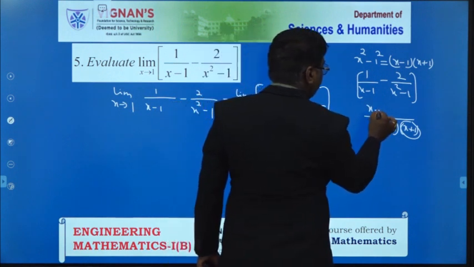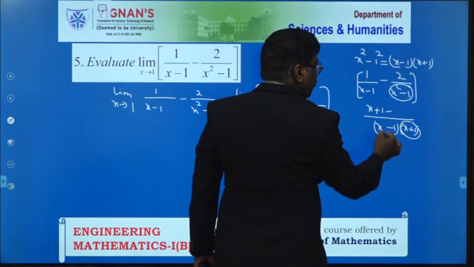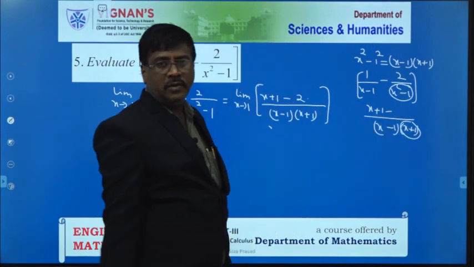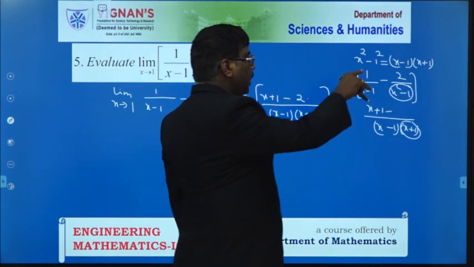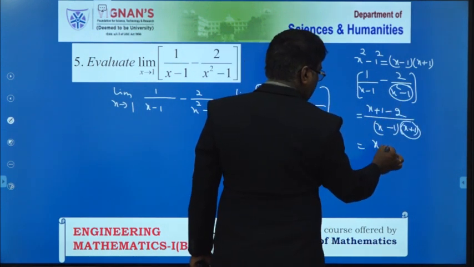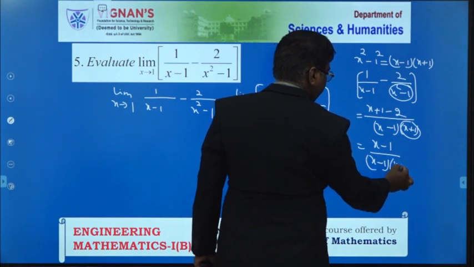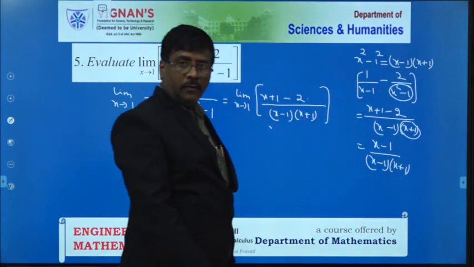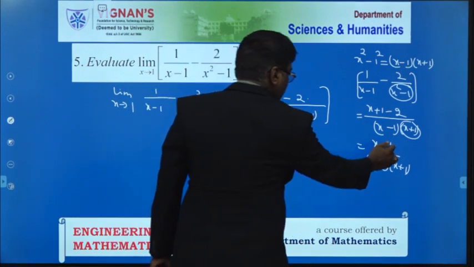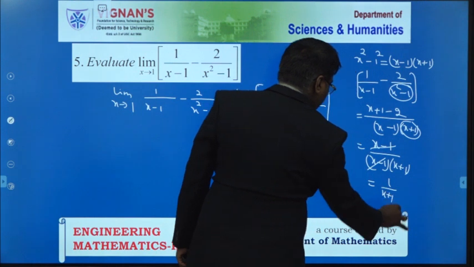So therefore x plus 1 minus 2. Now this x square minus 1 is divided by the denominator, then the quotient value is 1. That value is multiplied with the denominator, that is minus 2. Then this is equal to x minus 1 by x minus 1 into x plus 1. Here x minus 1, x minus 1 both are cancelled, that is equal to 1 by x plus 1 only.